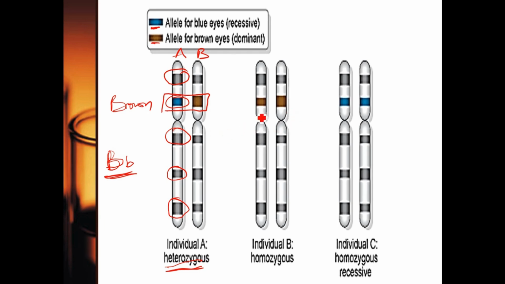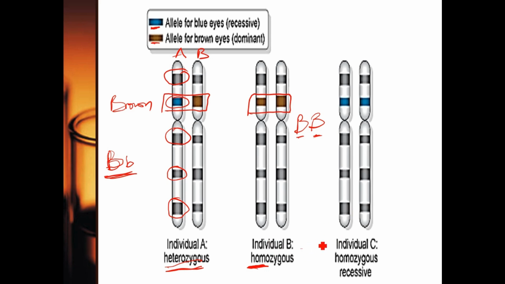Now we come to the second one. Look at individual B. Look at the two alleles here. You can see the two of them are both alleles for brown eye. So the alleles here are going to be big B, big B. So this person is brown eye because the two alleles for eye color are dominating. We call this one homozygous. The word homo means similar. So individual A is a heterozygous brown eye individual, while individual B is a homozygous brown eye.